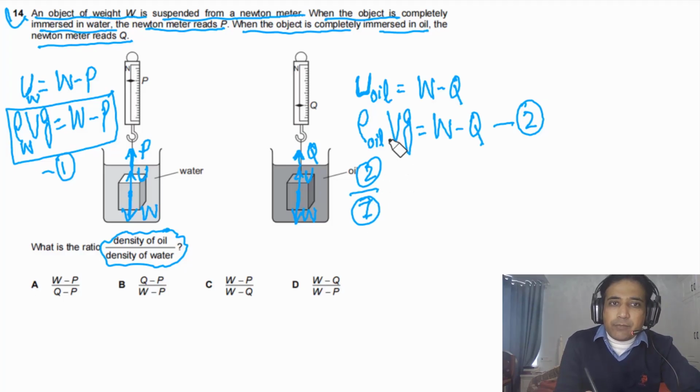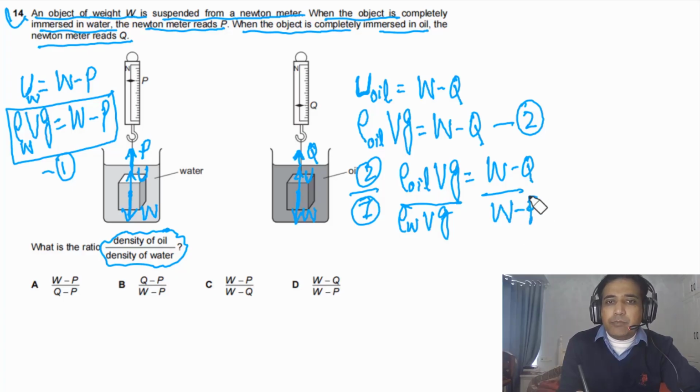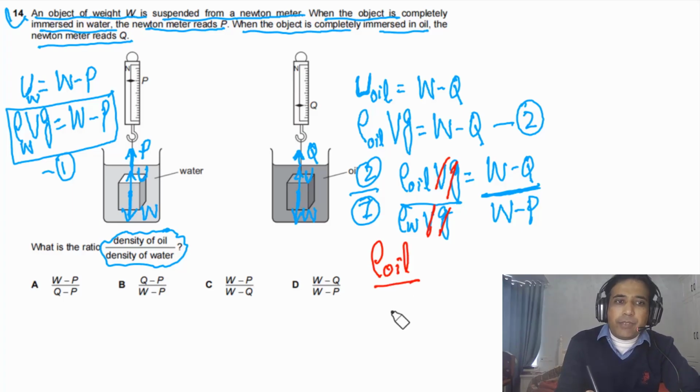So here we have density of oil times V times g, which is equal to W minus Q. We divide by 1, that is density of water times V times g, which is equal to W minus P. So simply we can cancel this V with this V, and this g with this g.